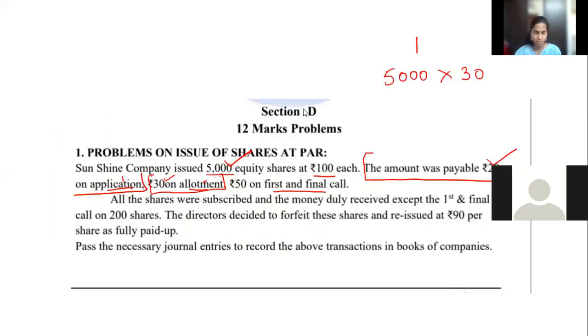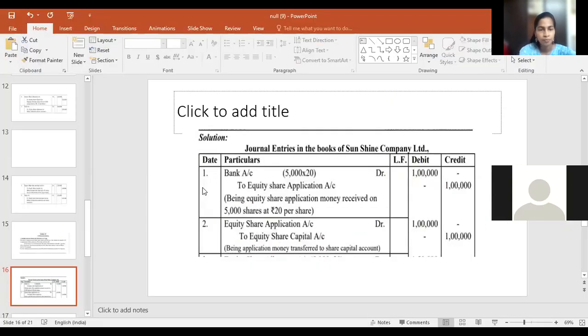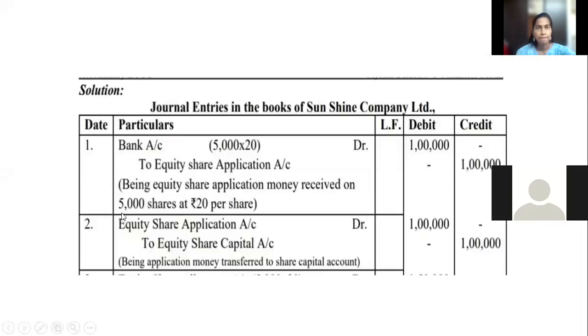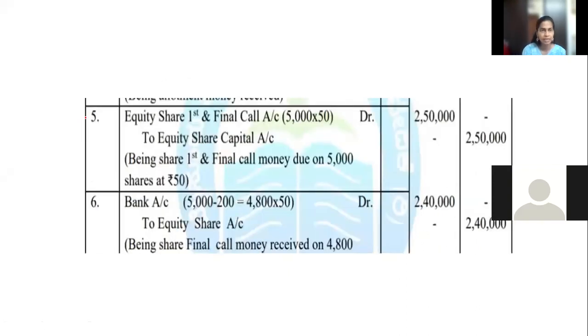Now come back to the question. See, so far you have passed 2 entries for application and 2 entries for allotment. Now for the first and final call, again 2 entries are there, for the third installment. The entry will be very similar to your third and fourth entries.